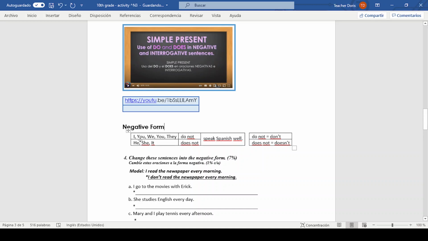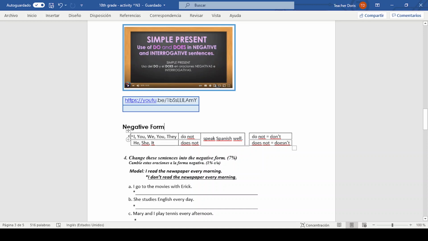The structure here, as you can observe with these pronouns, I, you, we, you, they, we are going to use not, but with the auxiliary do, okay? The auxiliary do plus not, then the verb, and then the complement of the sentence. Okay, this is the structure.